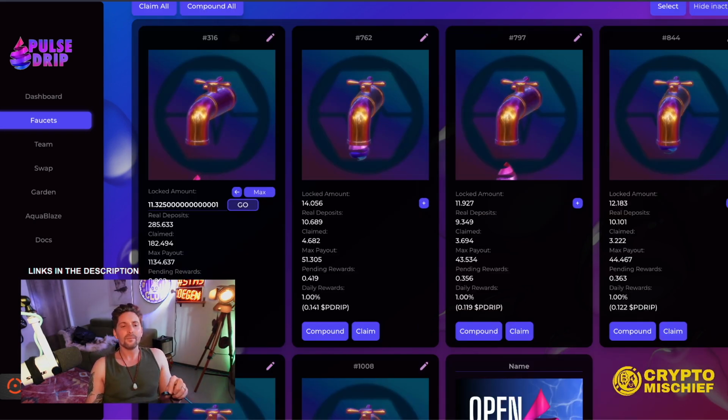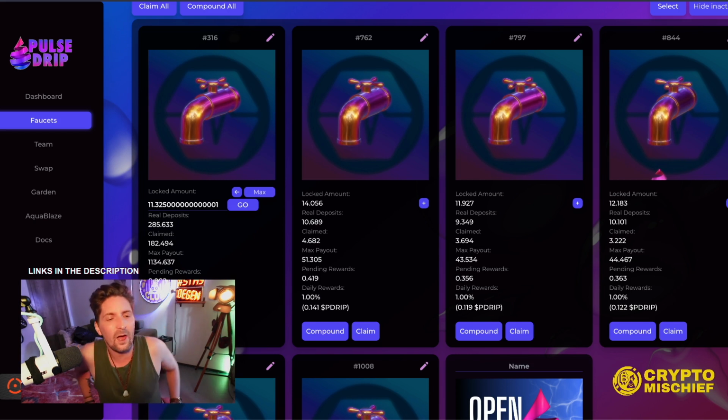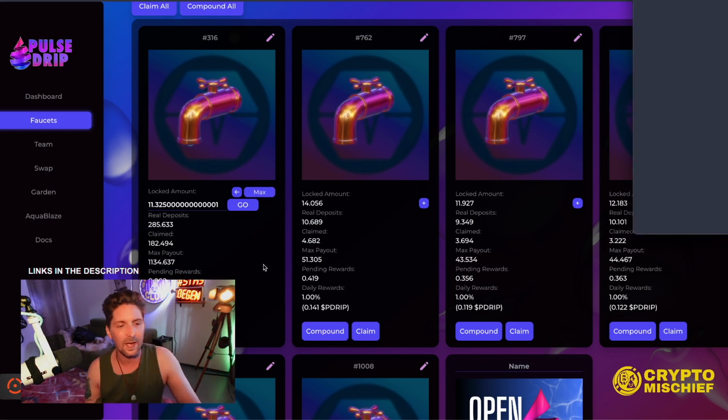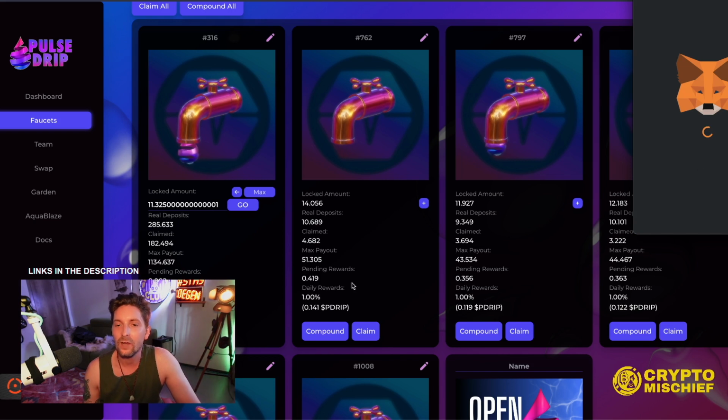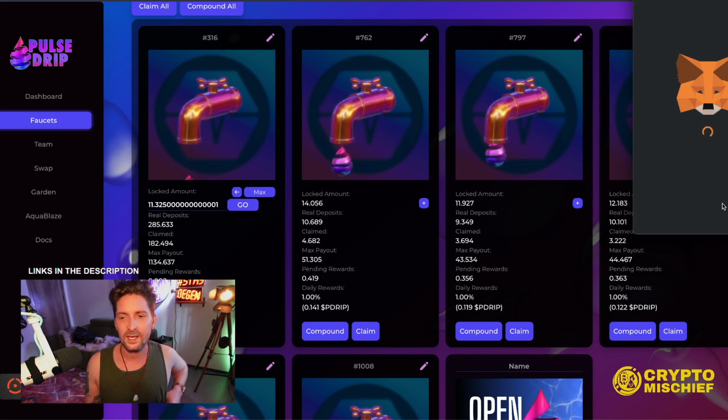At the moment, I'm building this faucet. The idea is to get this one up to about 1,000 real deposits of P-drip into my main faucet, and 100% compound the other ones as well. Just building my position in this, because I really do believe that they're going to be able to make this last long term.